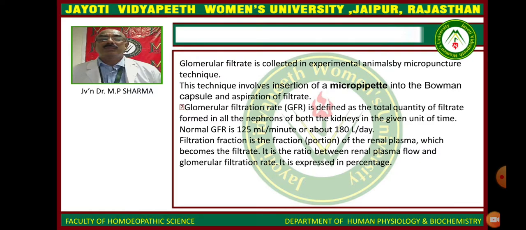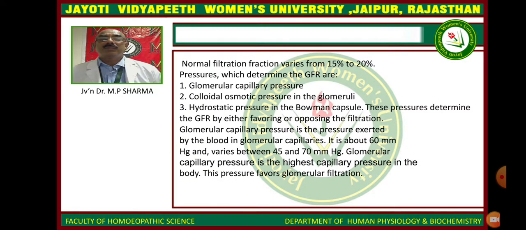Glomerular filtration rate, that is GFR, is defined as the total quantity of the filtrate formed. Normal filtration varies from 15 to 20%, determined by the pressures